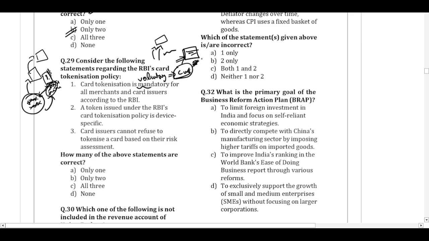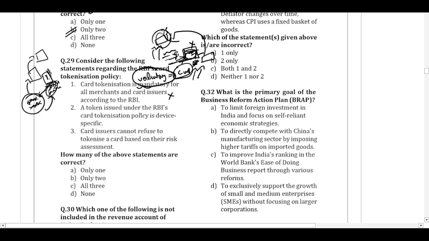If you opt for it, a token number will be generated, and that will be stored with the merchant. And every time you use the card, you don't have to put in all of the details. The token will be used there, and your card details will be safe with you. But if you don't opt for the card tokenization, every time you will have to put in your card number, your CVV, your expiry date, all of it. Currently, RBI has kept it voluntary for the customers to opt in for the tokenization. If you choose to not opt in, you will have to fill in all the details every time. It will be hectic for you. That's all. So saying that it is mandatory for all the merchants is wrong.